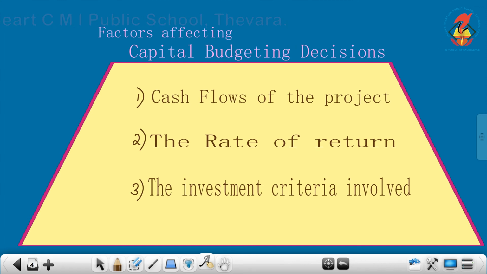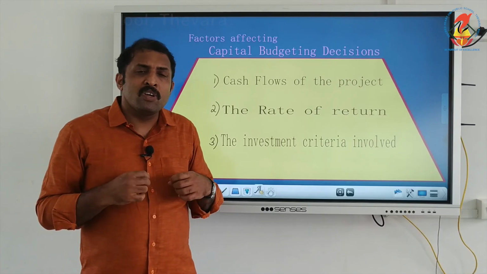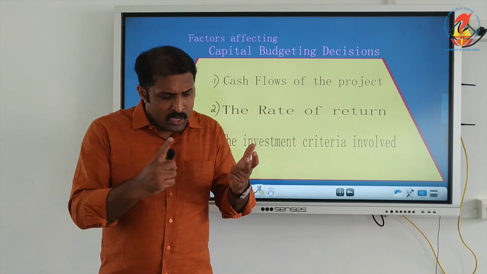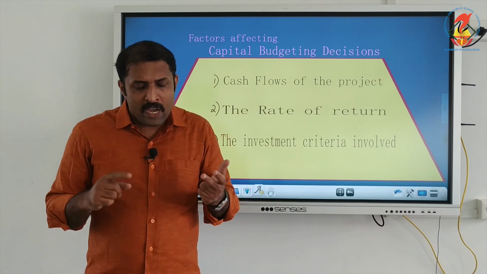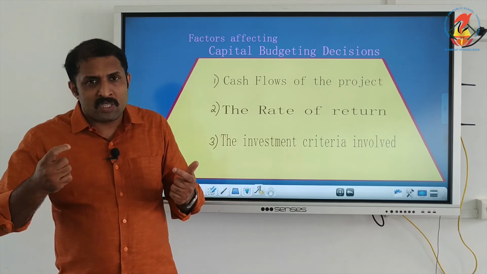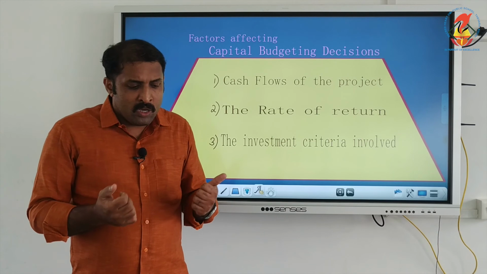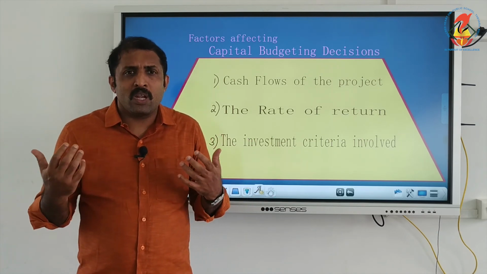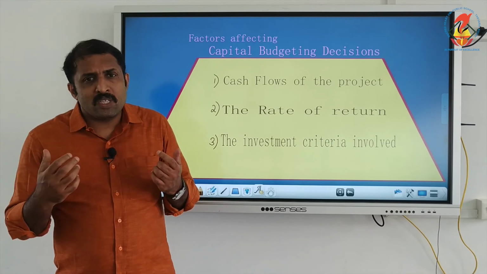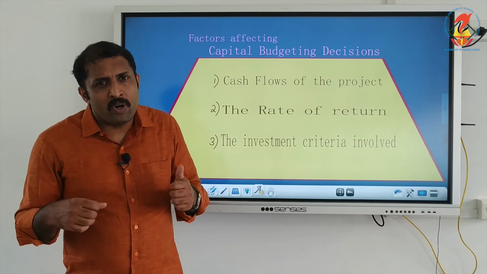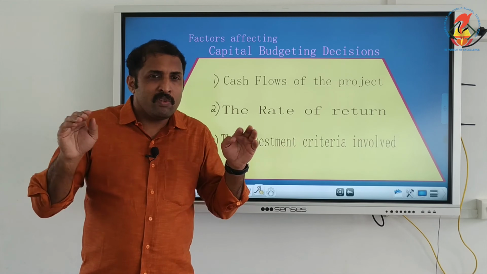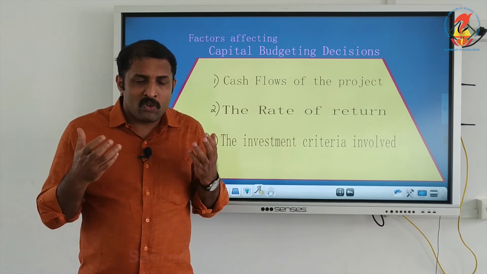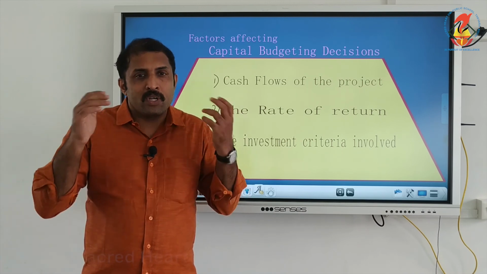Investment criteria involved. When we are going for making an investment, various criteria can be there. It can be rate of return, it can be interest, it can be risk, it can be the cash inflow, any criteria. Any such criteria put forward is also to be considered, whether we are looking for less risk ventures, or high rate of return ventures.